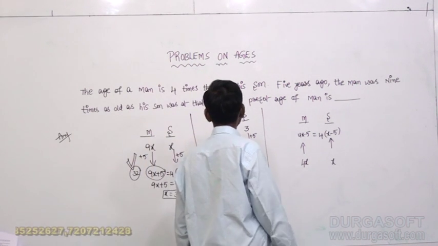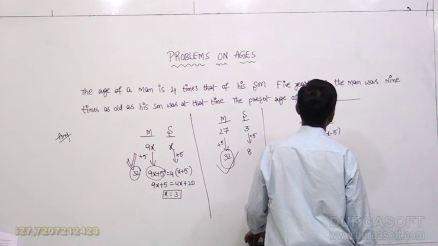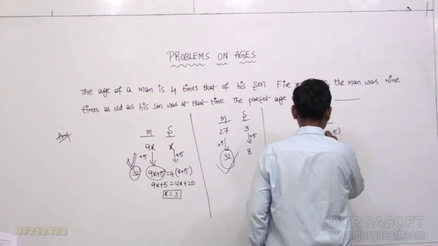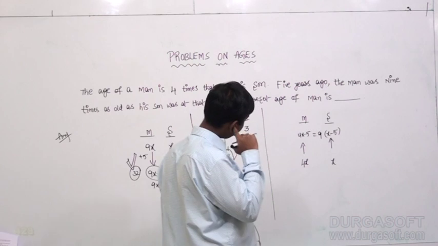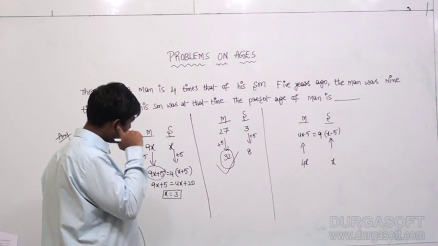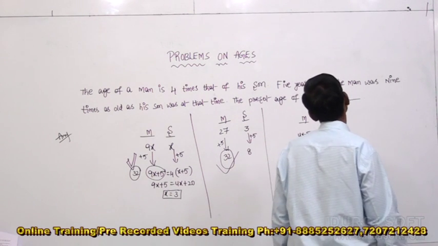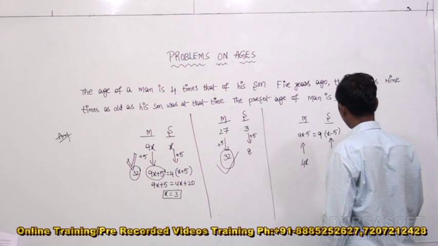5 years ago, the man's age was 9 times his son's age. That means 4x minus 5 equals 9 times x minus 5, which is 9x minus 45. So 5x equals 40, and x equals 8.